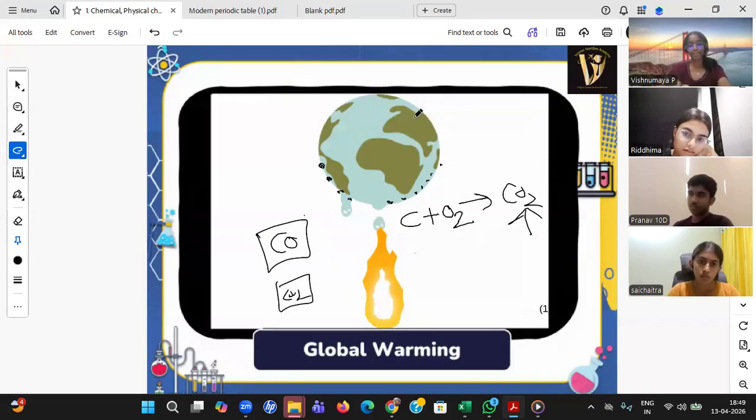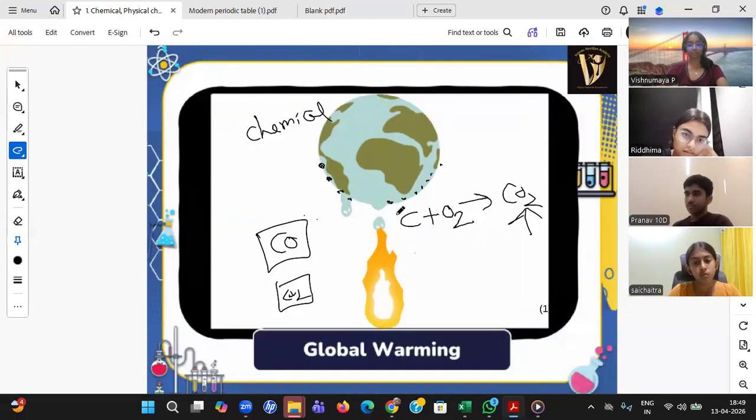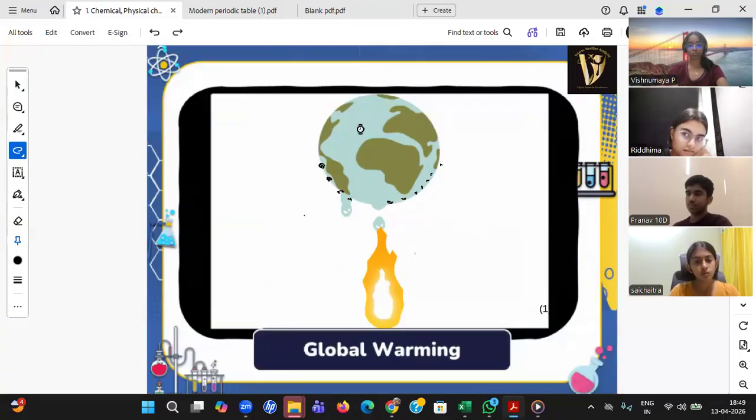So that's the reason, student. That is a chemical change. So the cause is nothing but chemical change. The reason for global warming is we are burning carbon a lot and it is making a new compound. That's a chemical change. Now, what is the effect? The effect is a physical change. Why is he saying physical change? You see, especially at the Arctic and Antarctic, you have an ice cap. So if the temperature is rising, what is happening? All the ice will be converting into water.